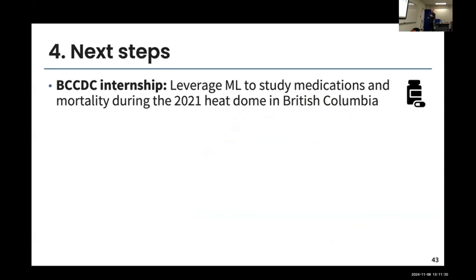I just wanted to let you know what's next with this project, or the next step for me. Right now, as Angela mentioned, I'm doing an internship with BCCDC, and we're again using machine learning models for heat and health, but in a different way. What we're looking at is which mitigation, risk, or protective factors affected the risk of dying during the 2021 heat dome. So it's a lot of machine learning models again, but for something different. And because we have a lot of different mitigation measures, we think machine learning models can really help here.